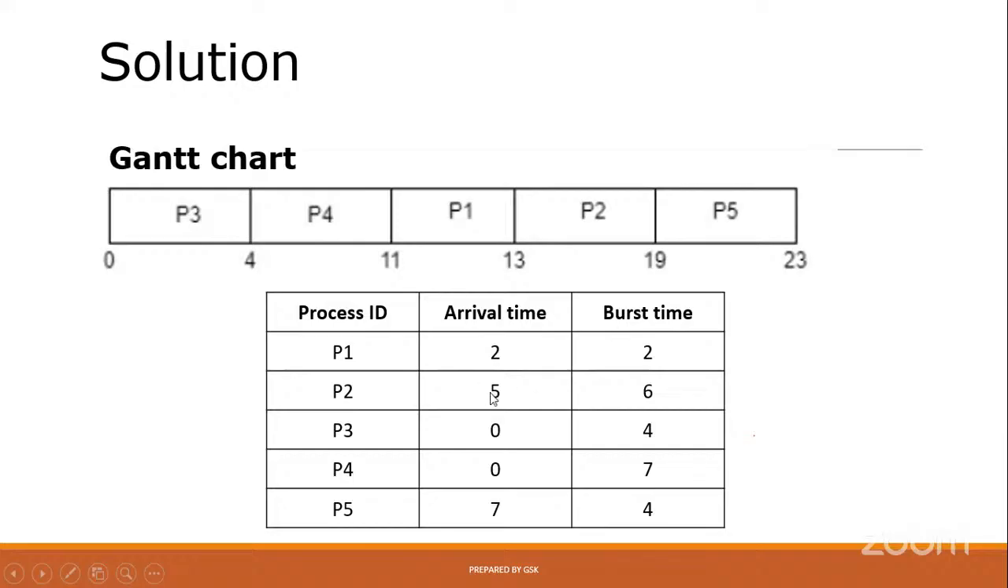Next 5, P2. Write P2 here. 5 seconds. Already the previous value is 13. 13 plus 5, 18. Actually, this is 18. It's wrong. We should make it as 18 only.